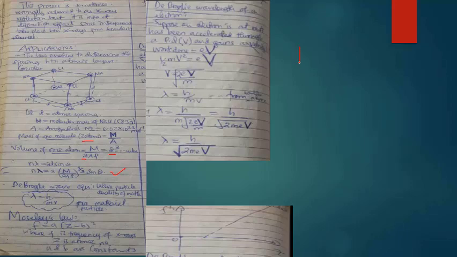So de Broglie actually used two equations. An equation from Einstein, the mass energy relation, E is equal to mc squared. This is an equation that applies to any matter in the world.